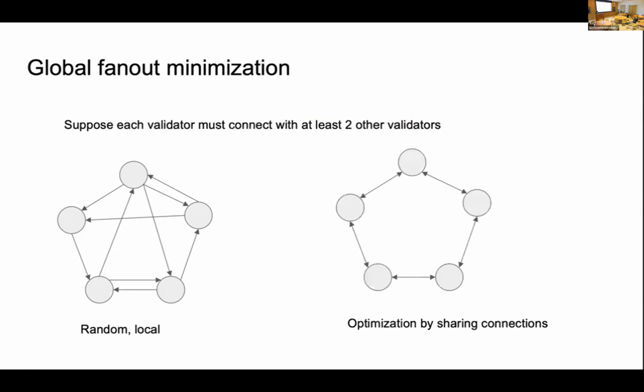But what if we build the connections so that they can share some information, so that they can have shared connections and we can optimize the topology with the degree of 2? On the right side, they still have connections to 2 other validators, but with less degree.